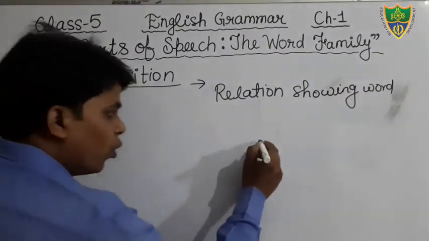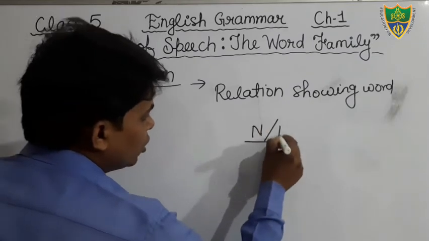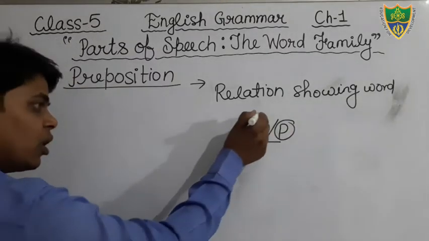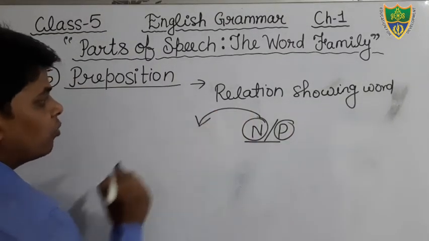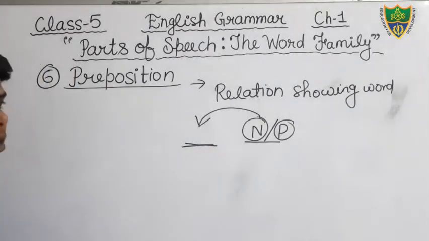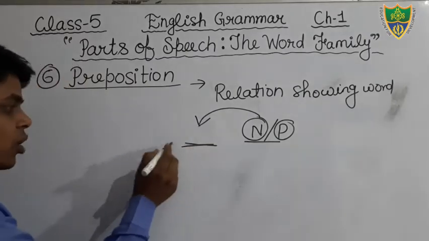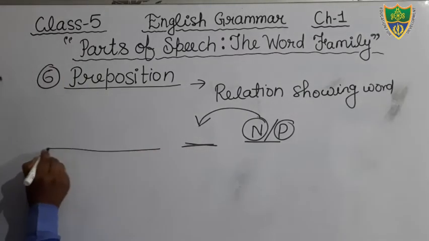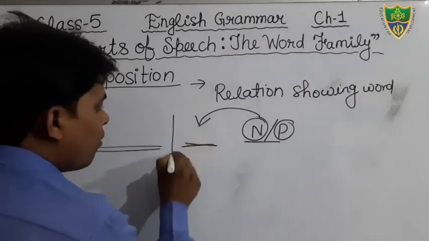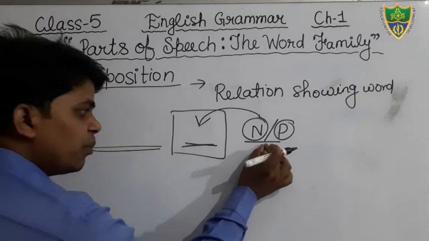It is used just before the noun or pronoun. Just before the noun or pronoun means this is the place. It is used just before the noun or pronoun to show the relation with the other words given in the sentence. It means that is the place of preposition, just before the noun or pronoun.